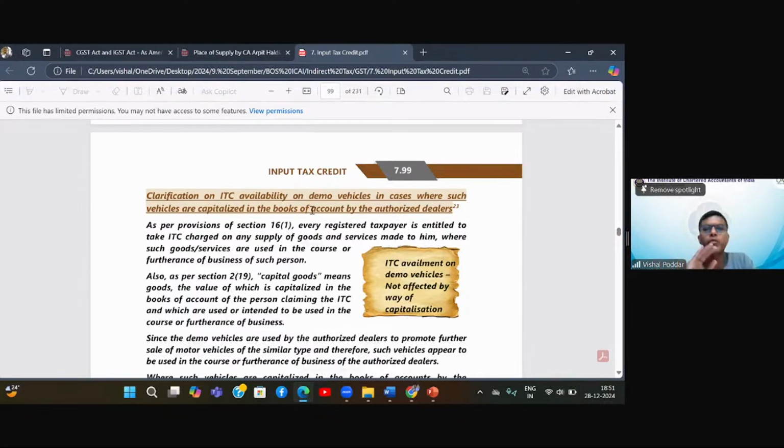Now, again, further what they are clarifying that this demo vehicle in my books of accounts, what will happen? Many times I will capitalize it. I will not expense it out or show it as my expenses in my P&L. I will capitalize it. Again, the question comes, if you capitalize it, whether it will still affect your ITC eligibility. So they have